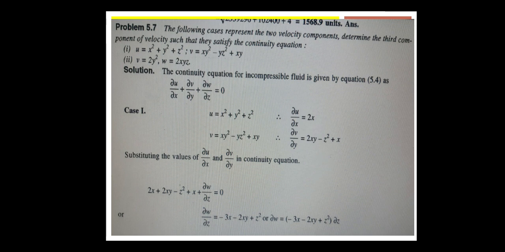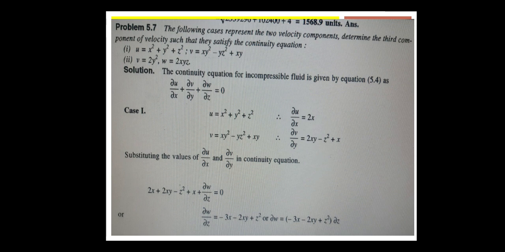Now what is case 1? Substituting the u value and v value there. u is equal to x square plus y square plus z square. Therefore dou u by dou x, only with respect to x, is equal to 2x. Now v is equal to x square minus y z square plus xy. Here dou v by dou y, only y, we are having 2xy minus z square plus x.